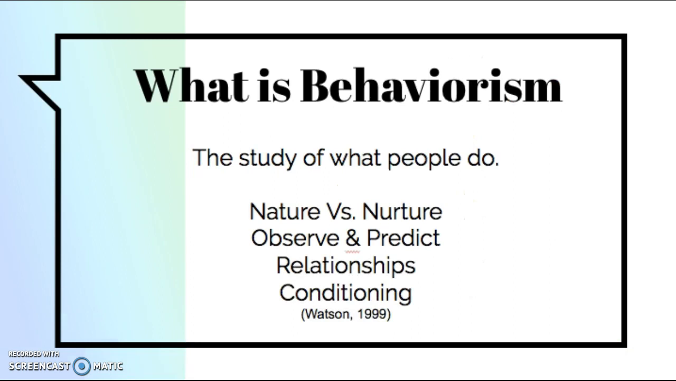Behavioralism is simply the study of what people can do. The main idea of behavioralism is to be able to control and predict what the human will do. Watson's philosophy was that children can be whatever or whomever the parents want them to be. There are many factors that come into play when we talk about behaviorism. Here are a few.